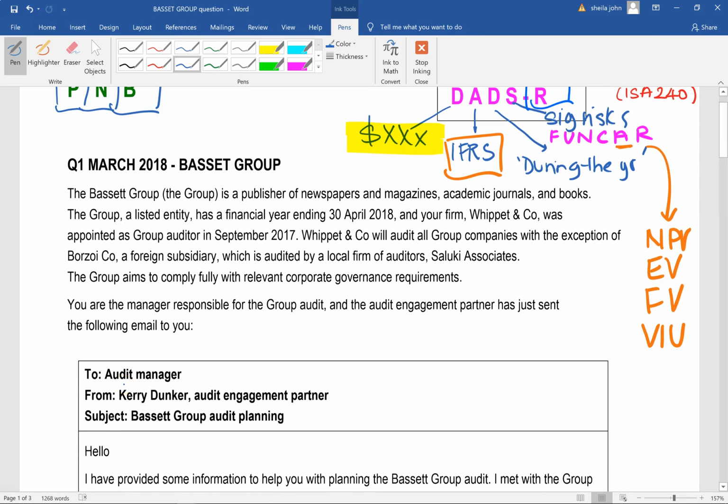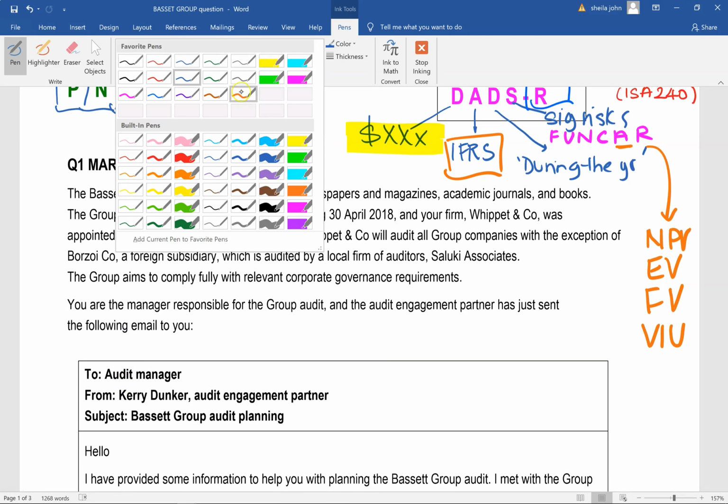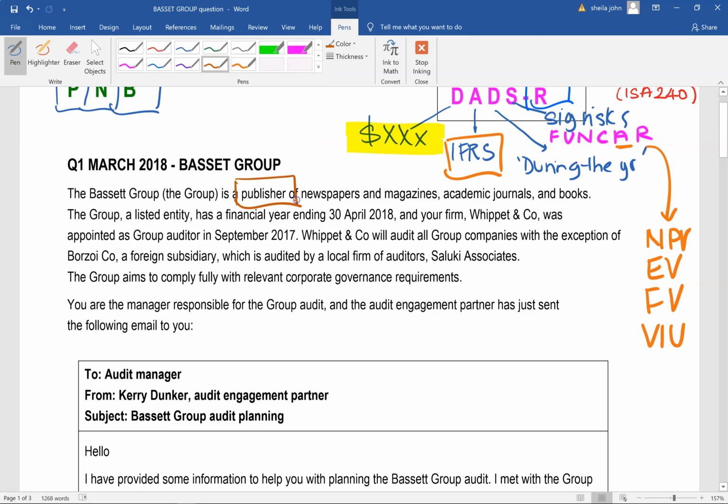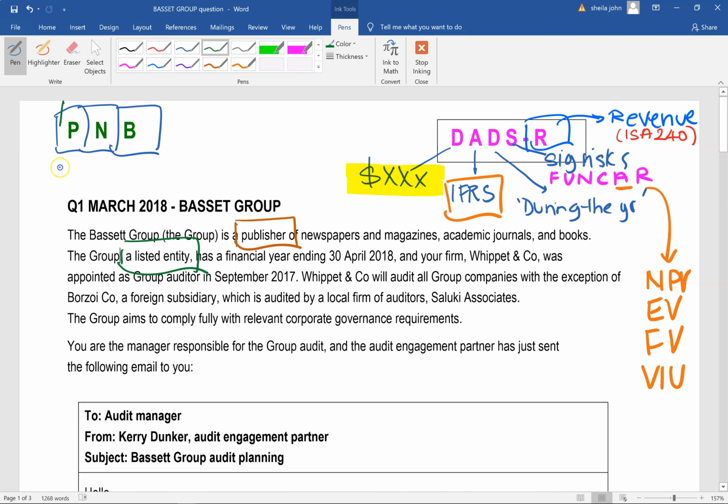So let's begin. It says, the BASSET Group is a publisher of newspapers and magazines, academic journals, and books. So it's a publisher. And one of the things that we need to consider with a publisher is the point about the revenue recognition. But I'm not going to put that in unless I've got further information inside the scenario that hints that there might be improper recognition of revenue. Otherwise, it's just a speculative risk. So I'm just being aware of the fact that it's a publisher of newspapers and magazines. The group is a listed entity, it says here. So I'm just going to be aware of that. So this one is a listed company.